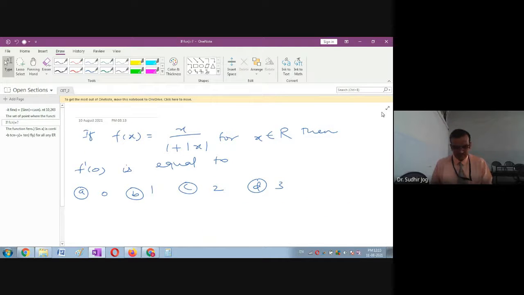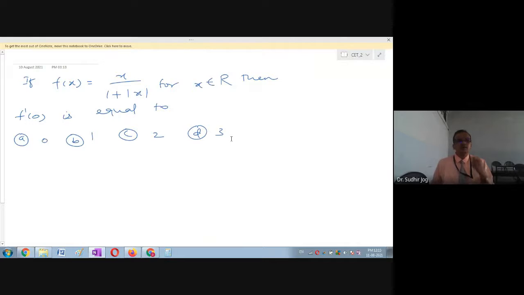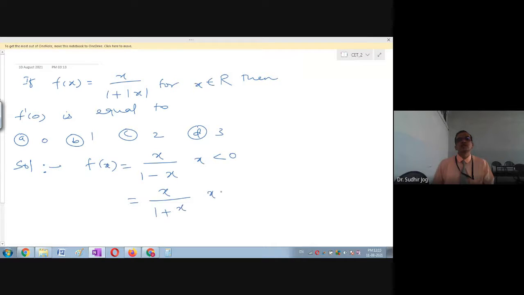Yes, this is also an interesting example. f(x) is equal to x upon 1 plus mod x for x belonging to all the real numbers. What you have to check is the value of f dash 0. Please note that f(x) will become x upon 1 minus x if x is negative, and it will become x upon 1 plus x if x is positive. As you know, mod x becomes minus x if x is negative, and mod x remains x if x is positive. Depending upon that, we have this.